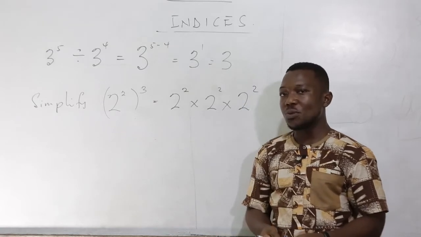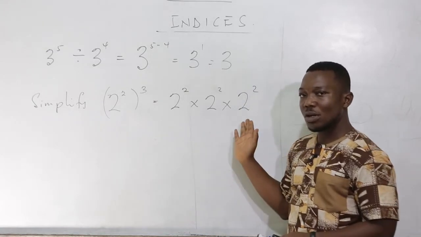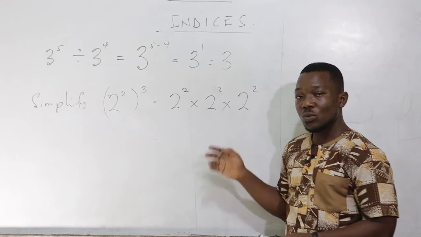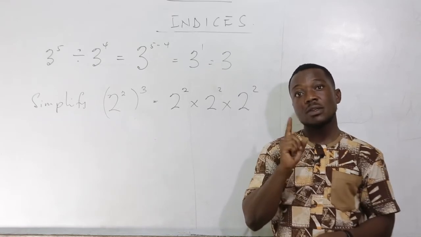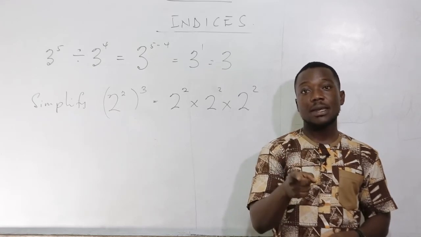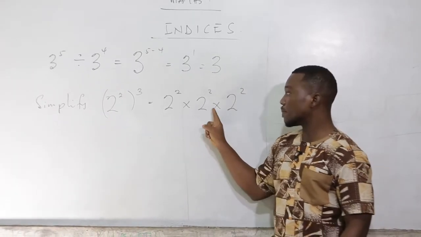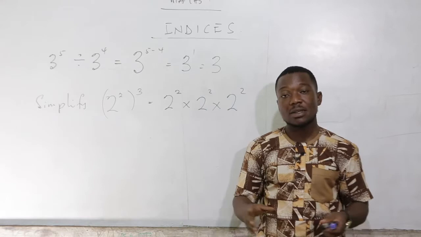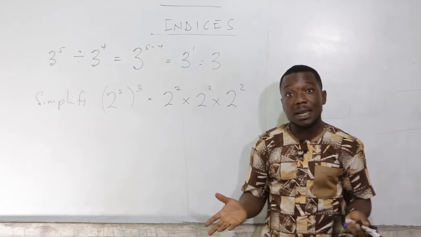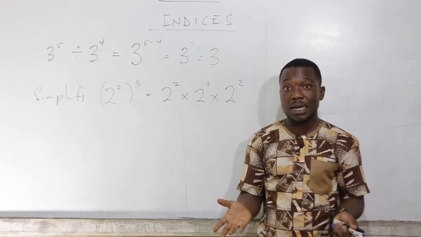Now there are no brackets. What law can work with these ones? We've studied 2 laws today. We have studied the multiplication law and then the division law. What sign is prevailing here? Multiplication. So it means that we can apply the first law that we did, which was the product law.